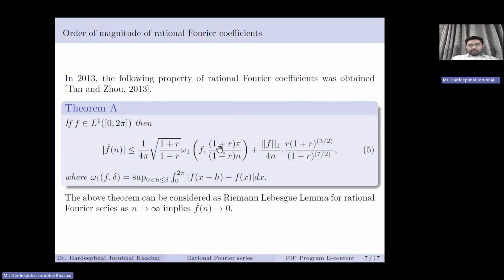And similarly here, if you take n tends to infinity, this term would also go to 0. So both the terms would tend to 0, and f hat n would tend to 0. So that is basically our Riemann-Lebesgue lemma. So this can be considered as the rational Riemann-Lebesgue lemma.